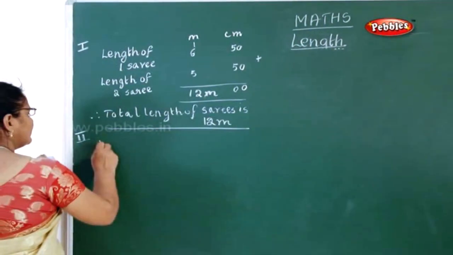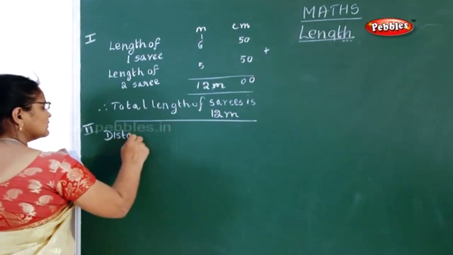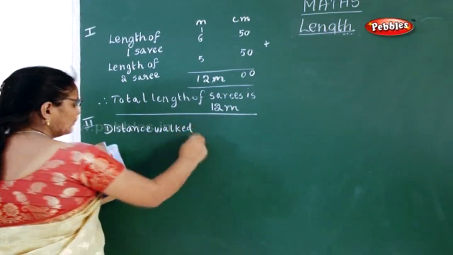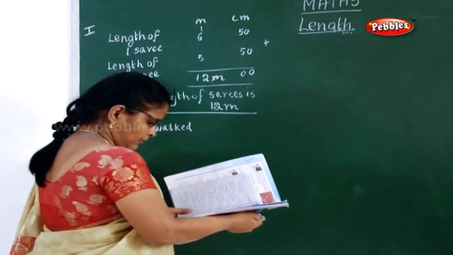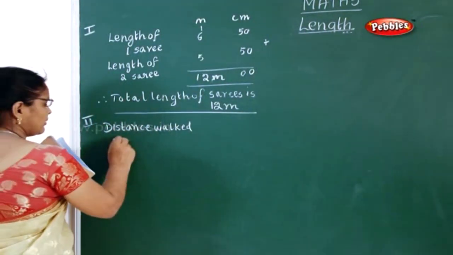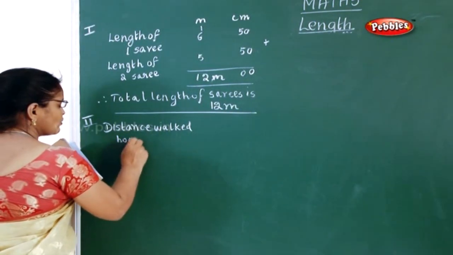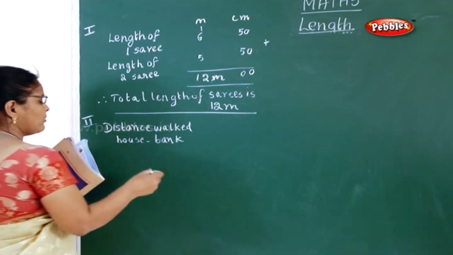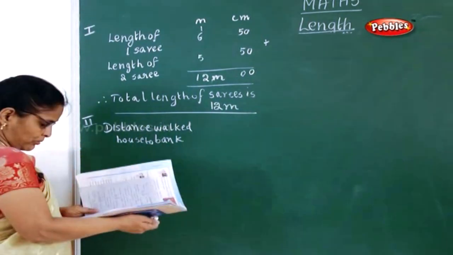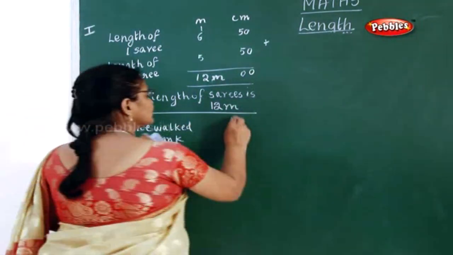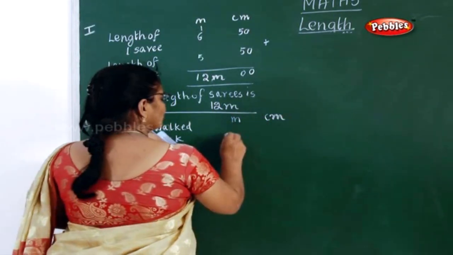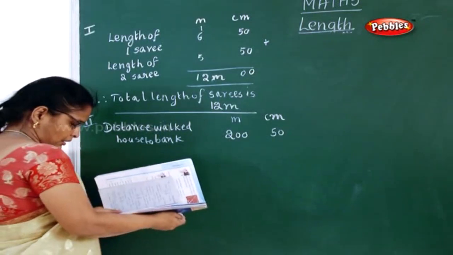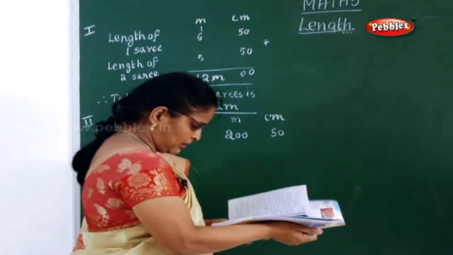So you have to write distance walked. From where to where? He walked from house to bank. Distance walked from house to bank. It is how many meter and centimeter? It is 200 meter and 50 centimeter.